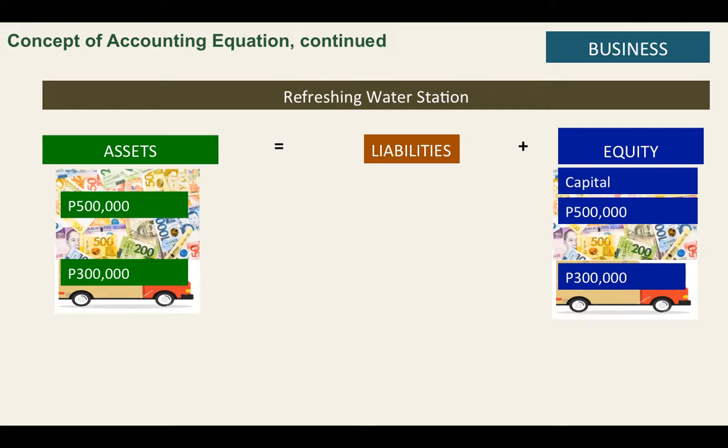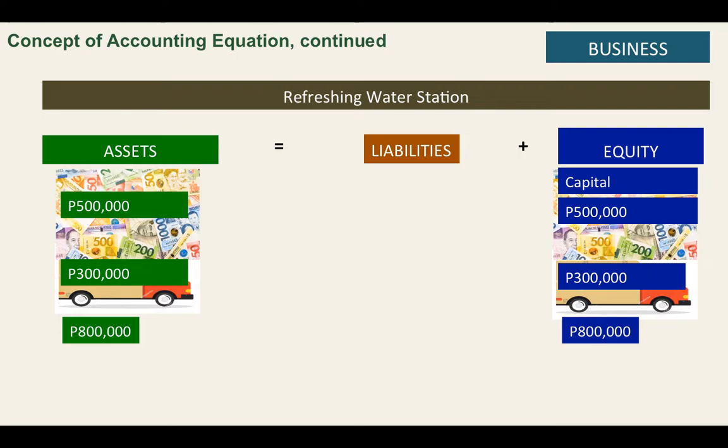That vehicle is already owned by the business because I have invested it. Okay. So in this case, class, the business has 800,000 of assets, and that 800,000 of assets was funded by my capital.